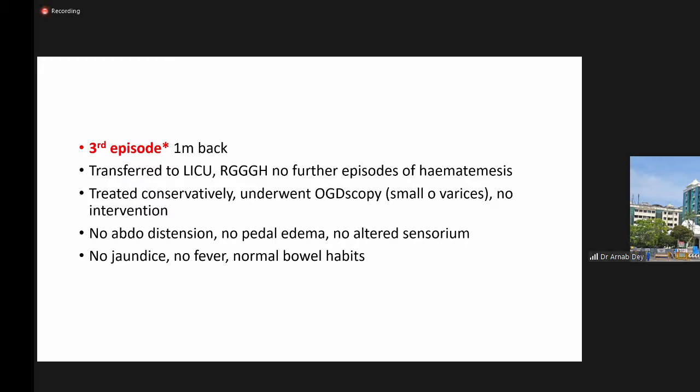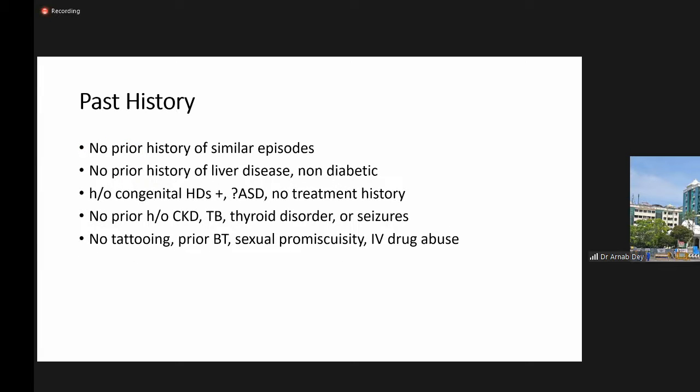There was no abdominal distension, no pedal edema, no altered sensorium, no jaundice, no fever, and the bowel habits were normal. In past history, he had no prior history of similar episode prior to 7 months. There was no prior history of any liver disease. He is a non-diabetic. There is a history of congenital heart disease, probably an ASD. There was no treatment history available with the patient. He was not treated for that.